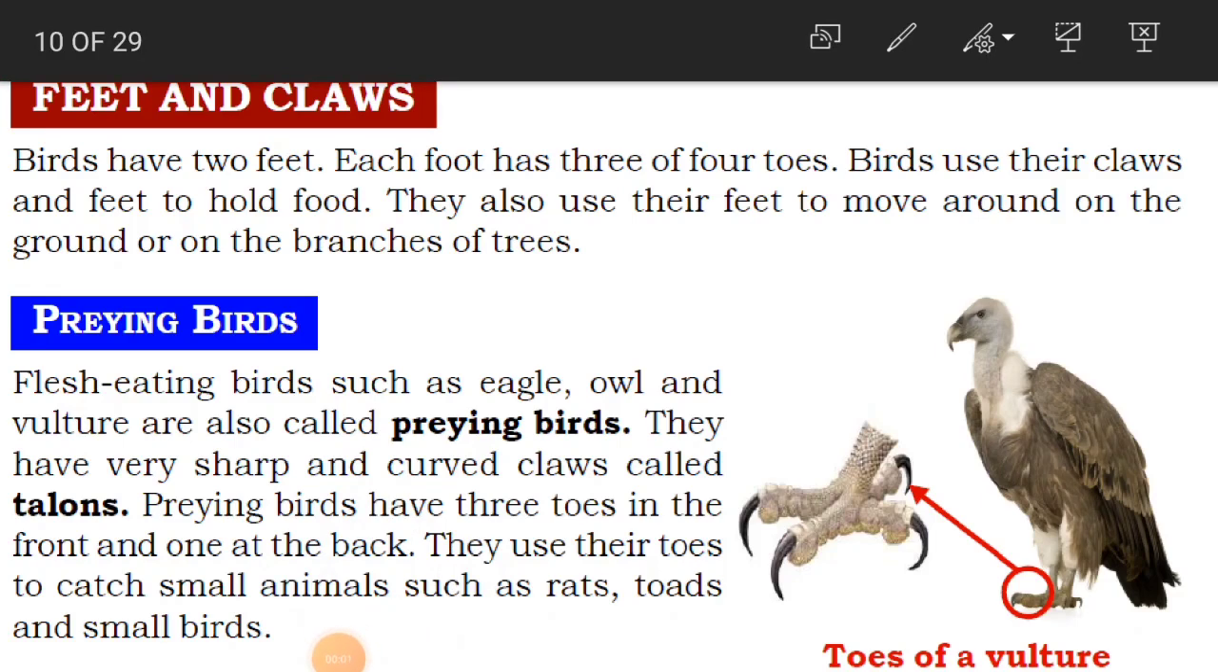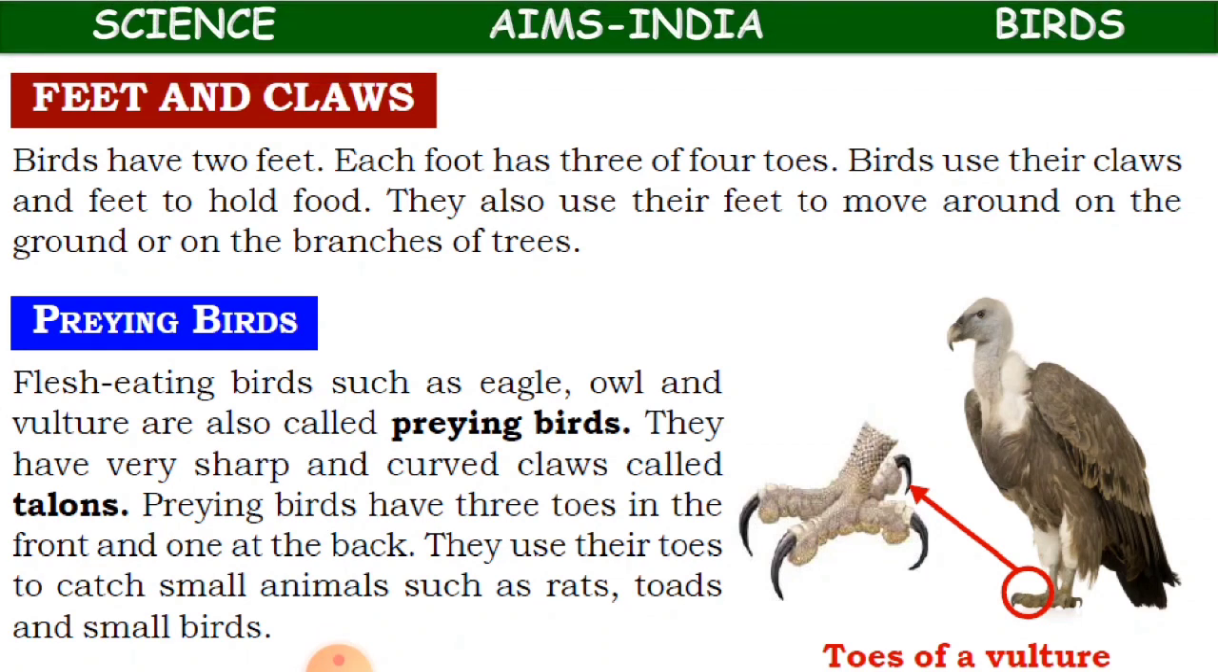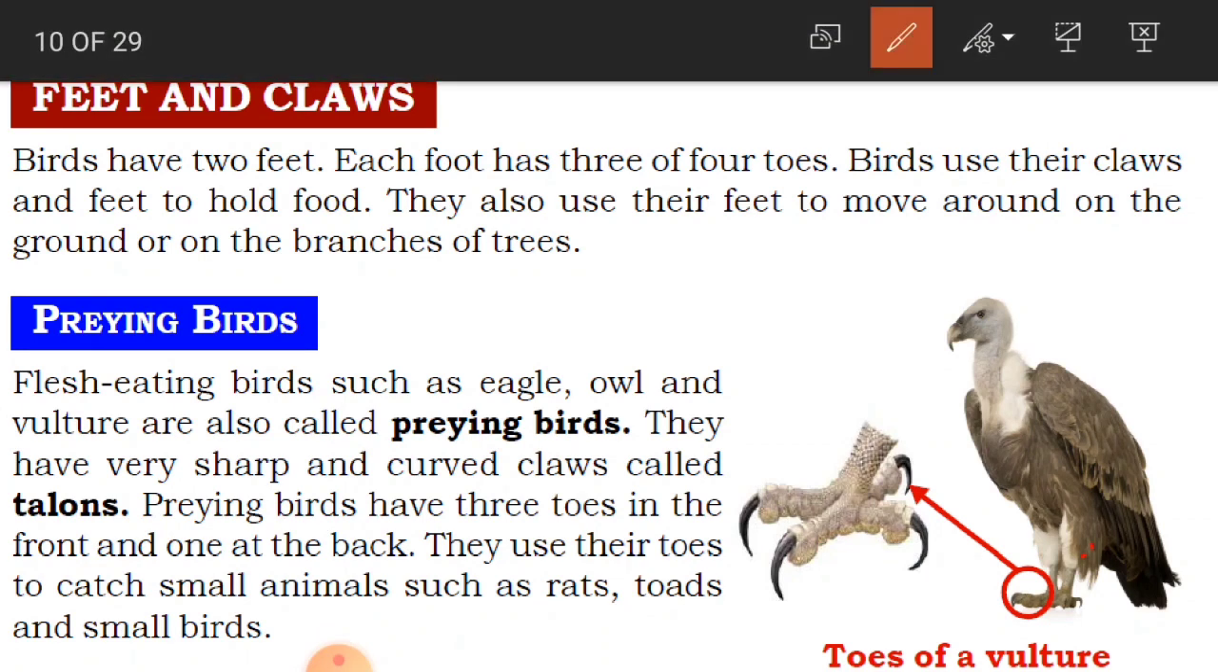What we have read here, children, is that birds have 2 feet. This is the foot, children. Here are the feet, and they have 2 feet, and each foot has 3 or 4 toes. These are the toes. Some birds may have 3 and some birds may have 4 toes. Each foot, the singular form of feet is foot, has 3 or 4 toes.